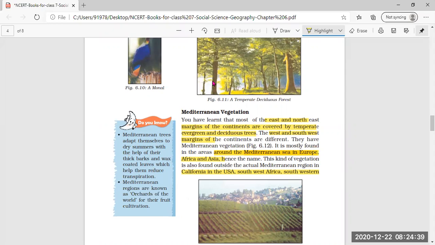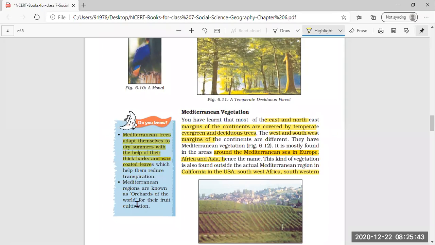The bark, meaning the wood of the trees found in the Mediterranean forests, is very thick, and the leaves are coated with wax, which helps them reduce transpiration. So underline this: how do Mediterranean trees adapt to dry summers? With thick barks, and wax coated leaves. The leaves are a bit like wax, smooth and slippery, and that is why it helps them reduce transpiration. The water that goes in, they absorb, and it does not easily go out.